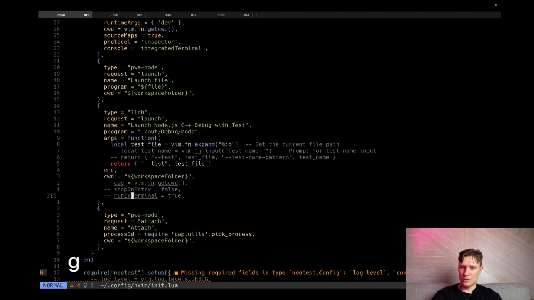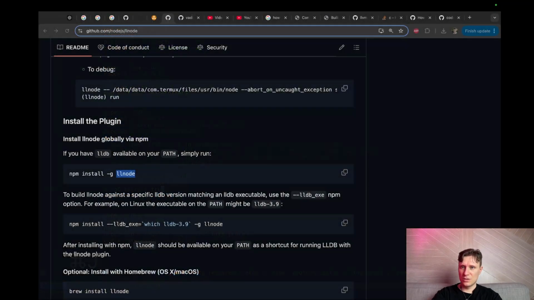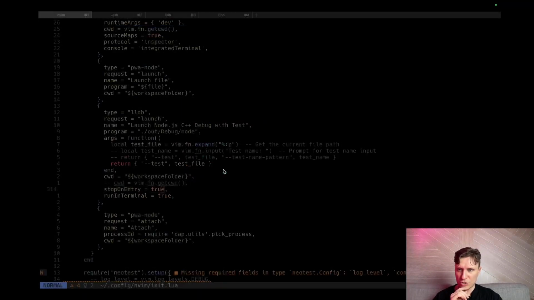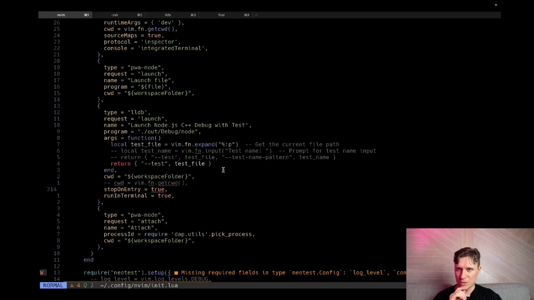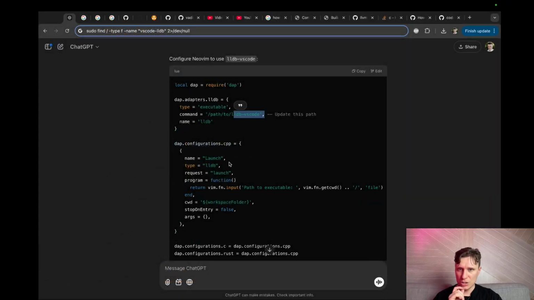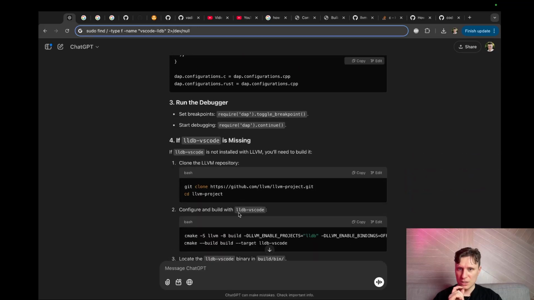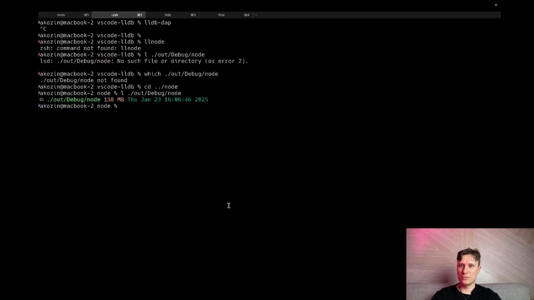Run in terminal. Let's leave this one. Let's stop on entry. What else can we do? Request launch. What is request? Launch. Function. Stop on entry false. Args. So okay, let's try it.